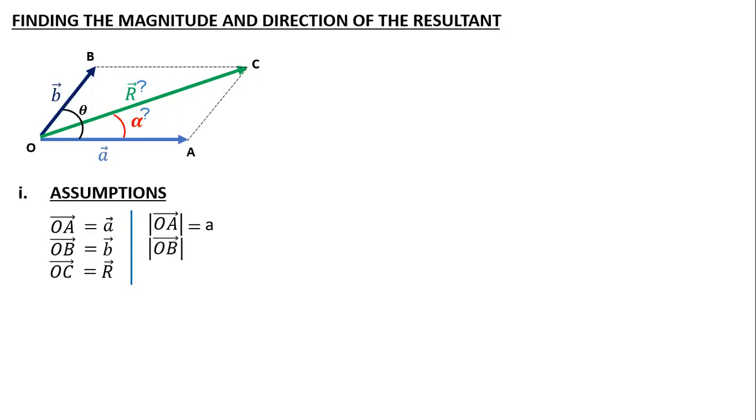Similarly, OB magnitude is represented as B. Now I know that OB and AC are the same because they are opposite sides of a parallelogram, so the length should be the same. So I can write AC as B. And I will assume OC magnitude as R. So I took A, B, R as the magnitudes. I need to calculate the value of R in terms of A and B.